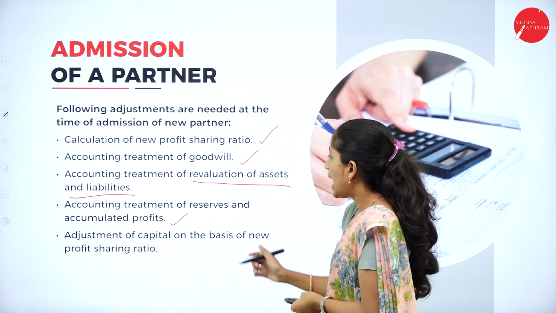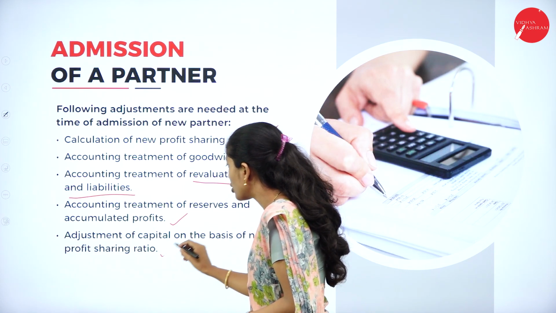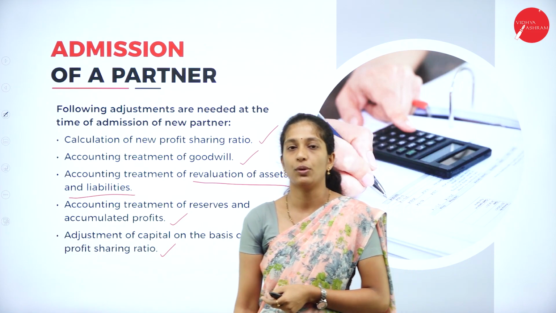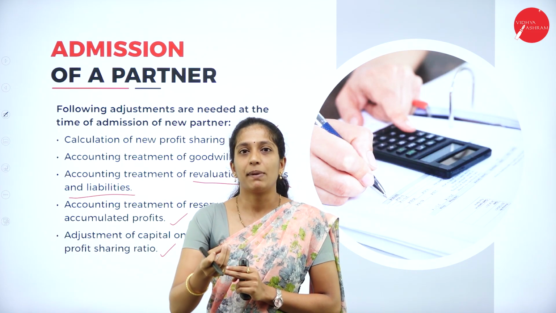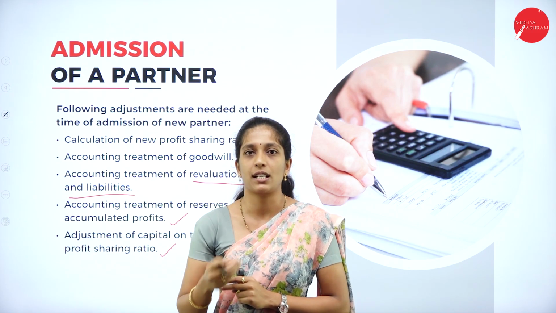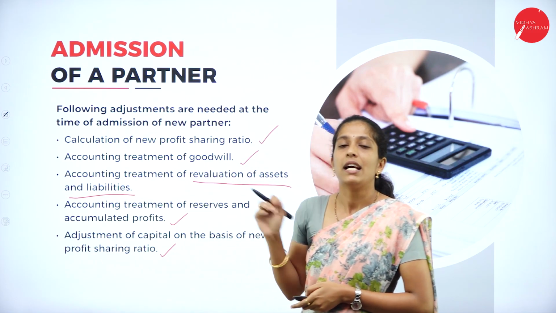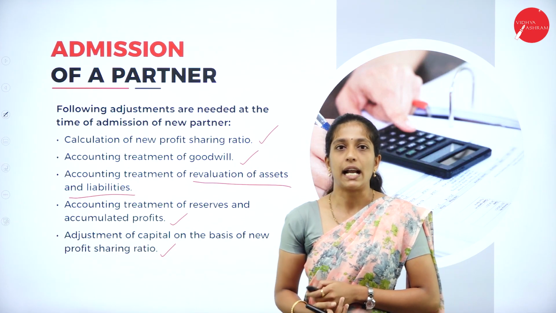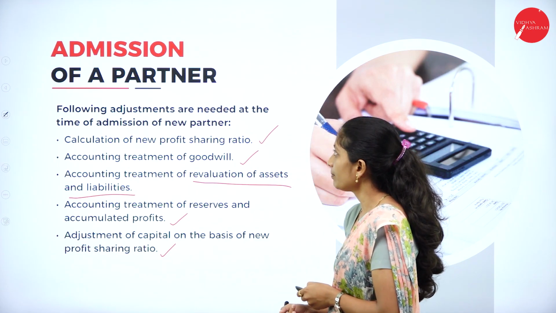And the next one is adjustment of capital on the basis of profit sharing ratio. So how the capital will be calculated based on their profit sharing ratio, how the adjustment is being made. So these are the adjustments to be made during admission of a partner.